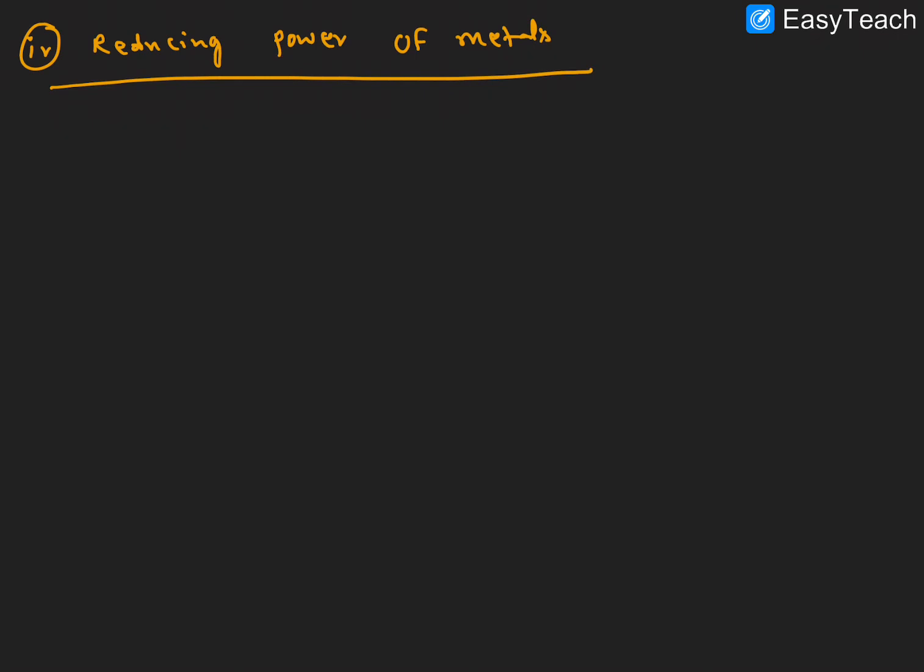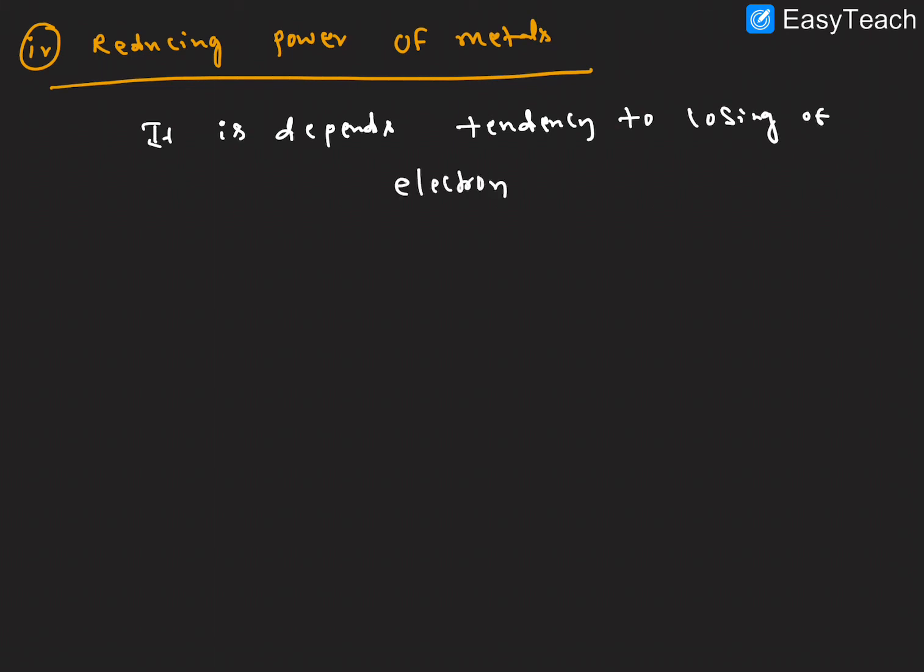Reducing power depends on the tendency of losing electrons. Which reagent easily loses electrons will act as a good reducing agent. I hope it is clear.